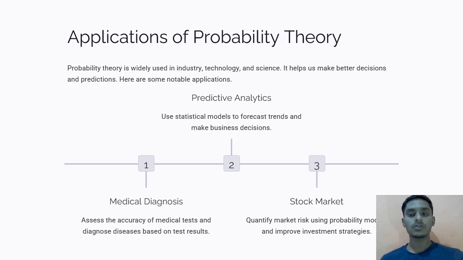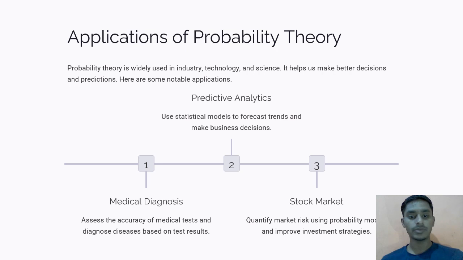The applications of probability theory: probability theory is widely used in industry, technology, and science. It helps us make better decisions and predictions. Here are some notable applications. The first one is medical diagnosis, the second one is predictive analysis, and the third one is the stock market.